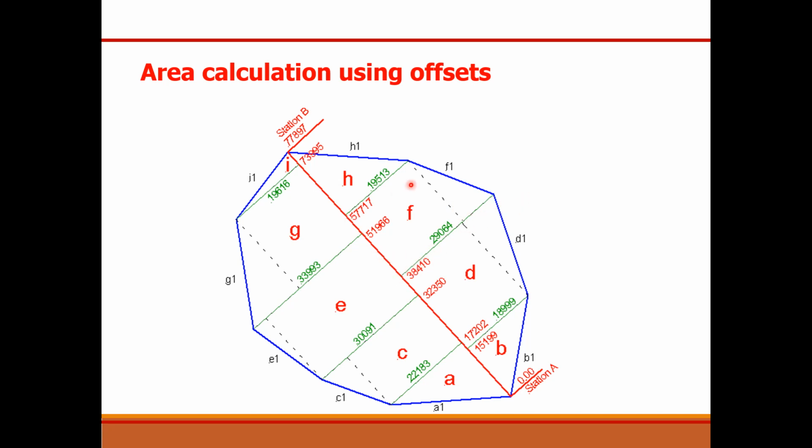These are all offsets. By using this chainage and the offsets, we simply convert the whole area to be surveyed into a number of triangles and rectangles. By adding all the individual triangle and rectangle areas, we can easily calculate the value of the area using offsets.